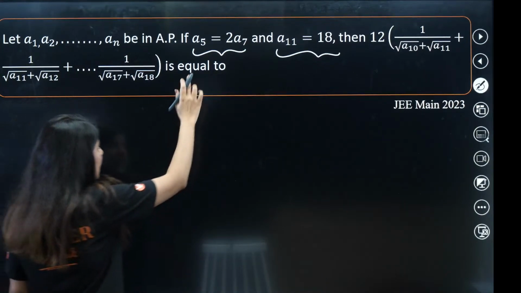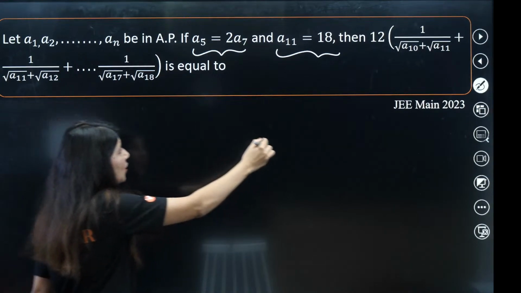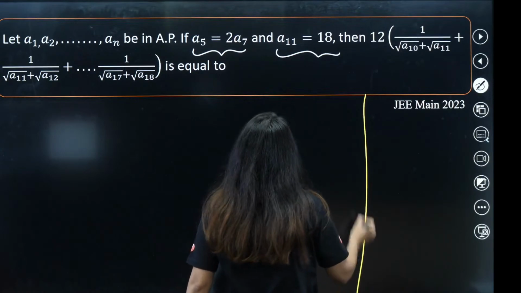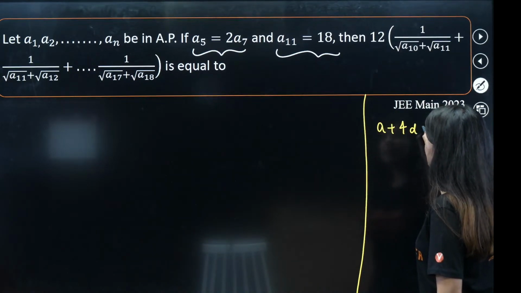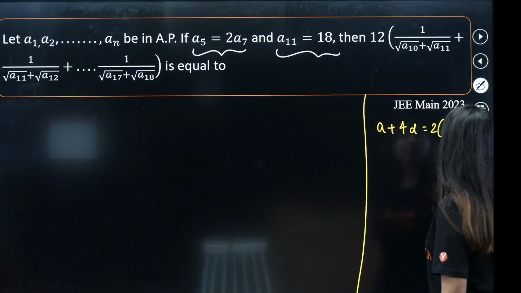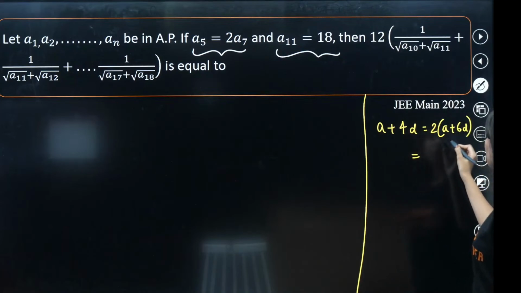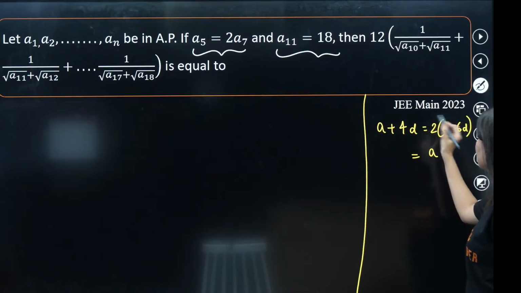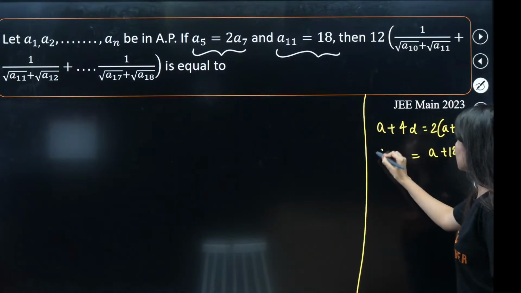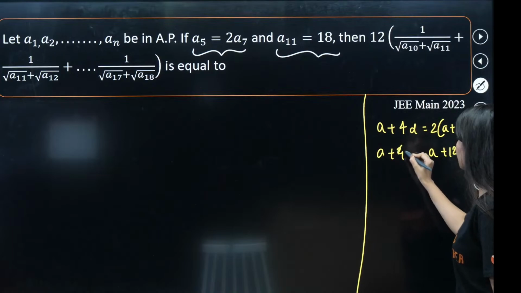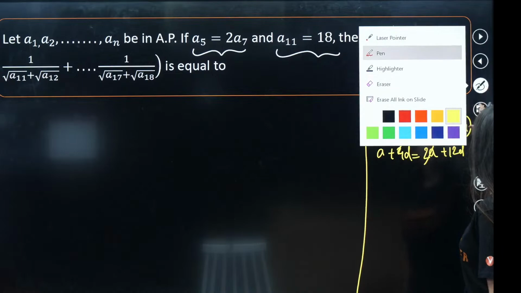Let us in the beginning process these two values. A5 is what? A5 is 2A7. So that means a plus 4d is twice of a plus 6d. So this will become 2a plus 12d is equal to a plus 4d. a and a cancel. Sorry, so this will become what?